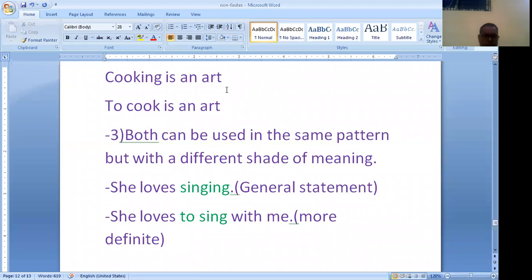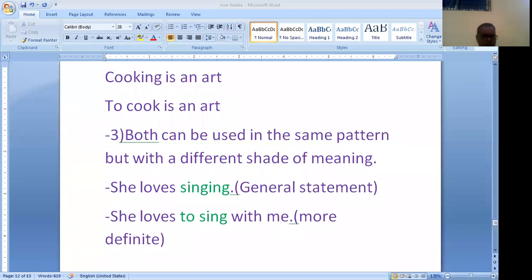In this, the meaning is same. Both can be used for the same meaning. But in these two examples, we have seen that both can be used in the same pattern, but with a different shade of meaning. One more example of this type: you must remember writing, and you must remember to write tomorrow. General statement and the definite statement.